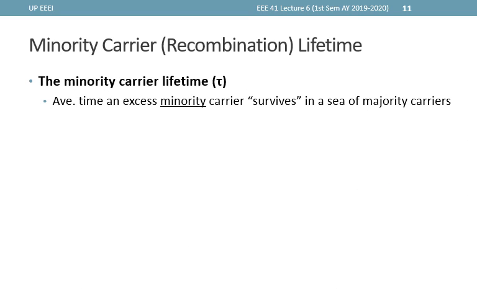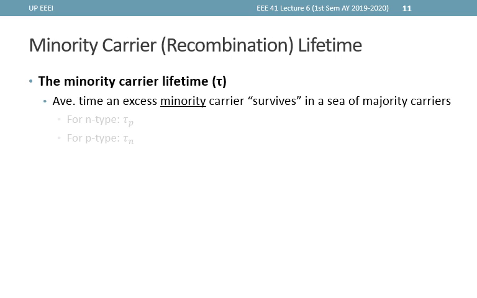The minority carrier lifetime, or tau, is the average time that an excess minority carrier is able to survive in a sea of majority carriers before being annihilated or recombined. This tau should not be confused with the mean free time, tau m, discussed for the drift of carriers. The term recombination lifetime is also used for the minority carrier lifetime.